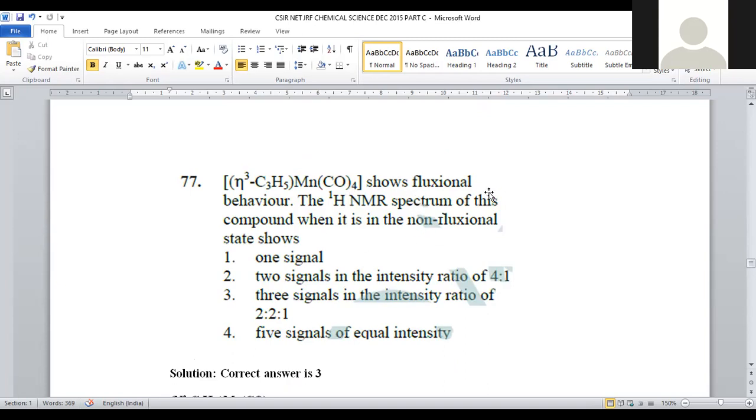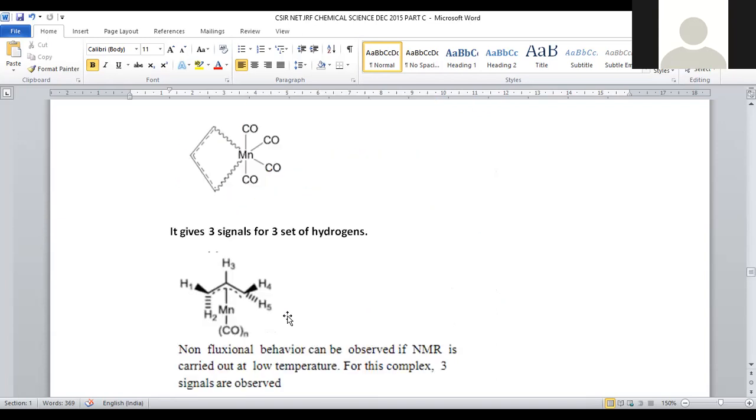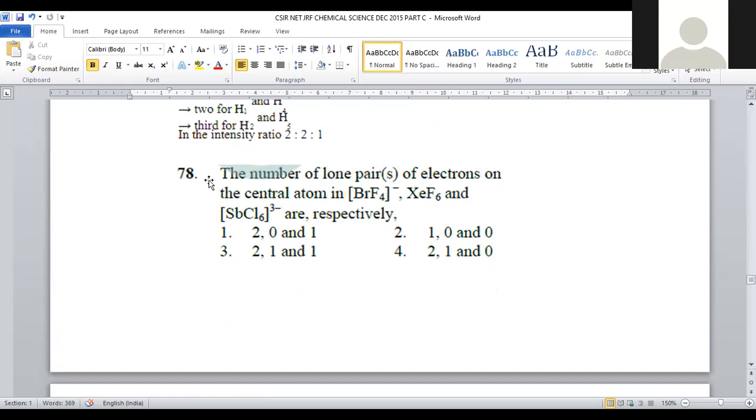Fluxional will give 5 signals. Non-fluxional will give only 3 signals. That is purely because of the lack of interchange of position, so the protons are identical in nature, and 3 signals appear with the intensity ratio of 2:2:1. For question number 77, option number 3 is the correct answer. Let us move on to question number 78.